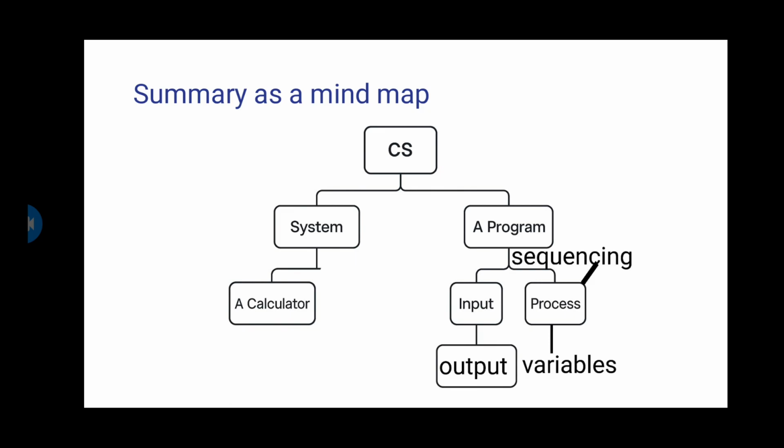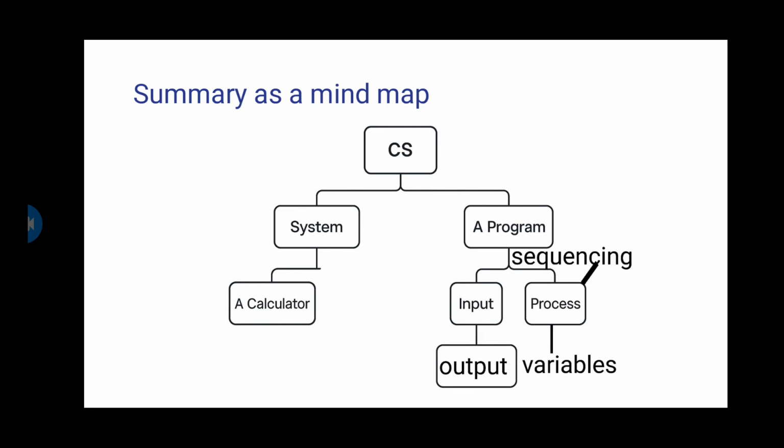Now we've reached almost the end of this session, and there is going to be another video, inshallah. Summary as a mind map. That's a mind map of what we discussed in this session. CS, computer science, is a system like a calculator, and a system is also a program.